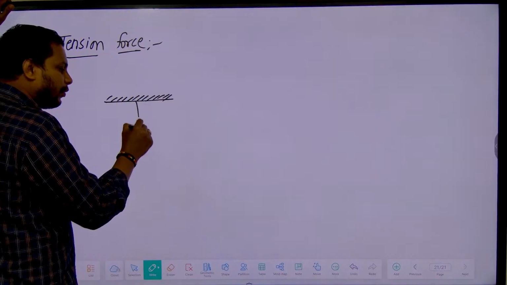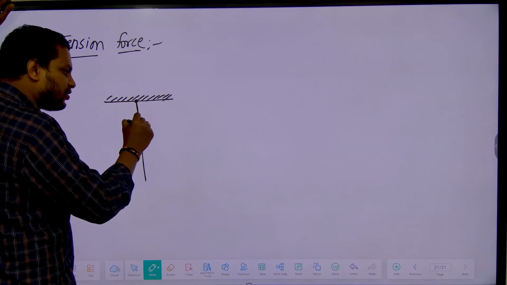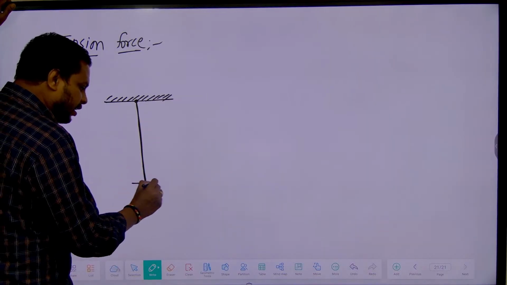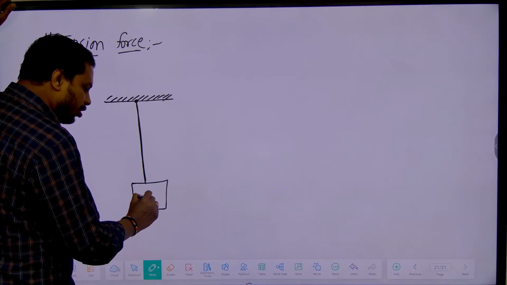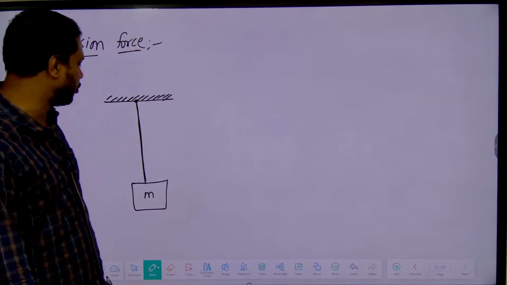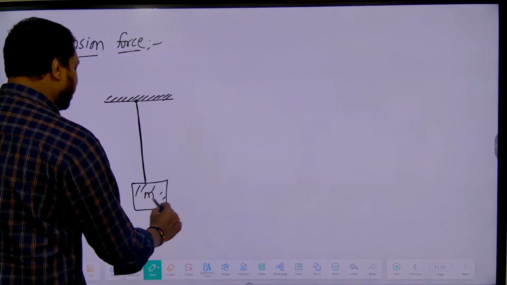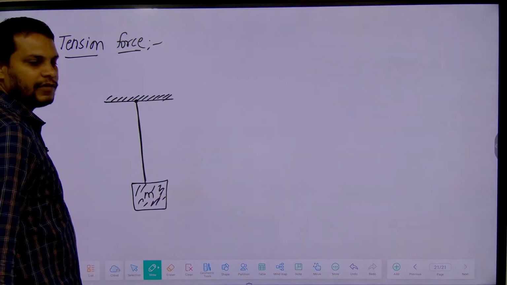From the fixed support I will attach a thread on one side, and I will hang a block of mass m on the other side. This is the fixed support, and the other end is attached to the mass m.